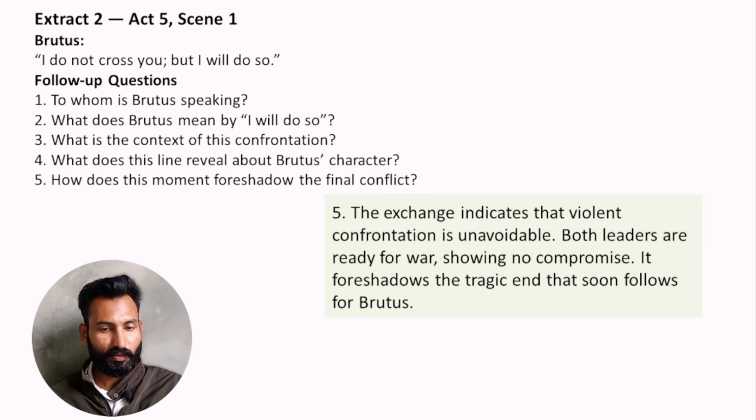How does this moment foreshadow the final conflict? Foreshadow means it is talking about the upcoming time or future. The exchange indicates that violent confrontation is unavoidable. Both leaders are ready for war, showing no compromise. It foreshadows the tragic end that soon follows for Brutus.